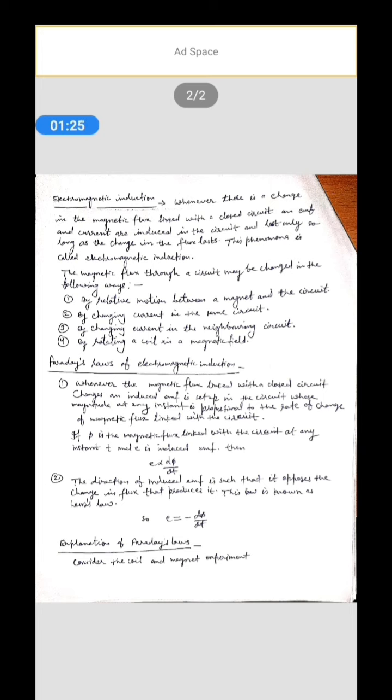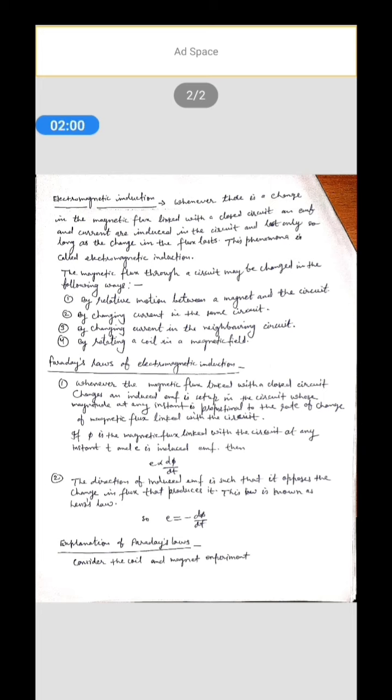The magnetic flux through a circuit may be changed in the following ways. Number one, by relative motion between a magnet and the circuit. Second, by changing current in the same circuit. Third, by changing current in the neighboring circuit. Fourth, by rotating a coil in a magnetic field. These are the ways by which magnetic flux through a closed circuit may be changed.